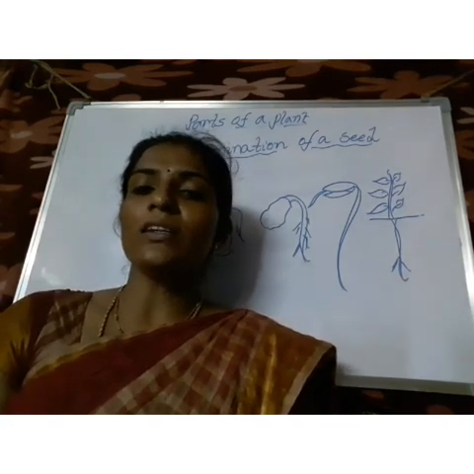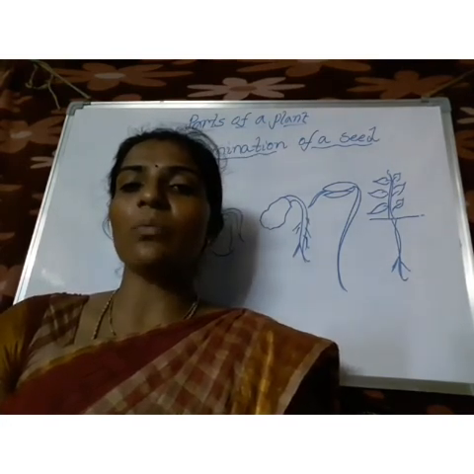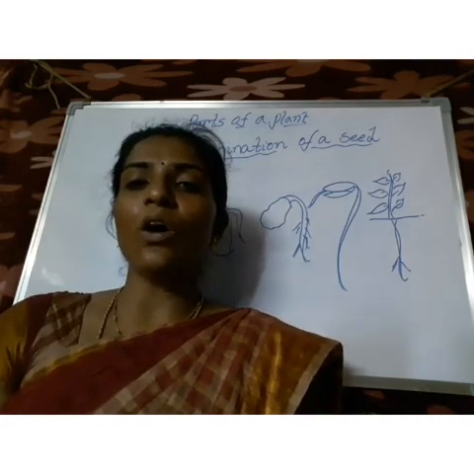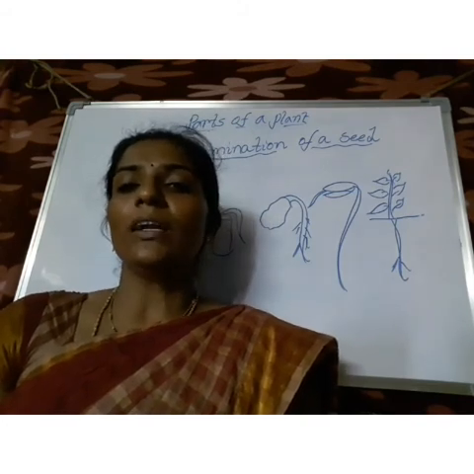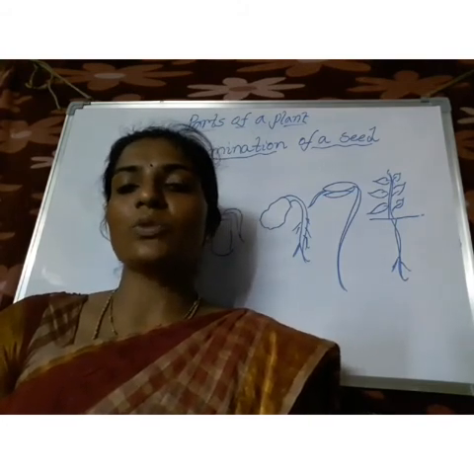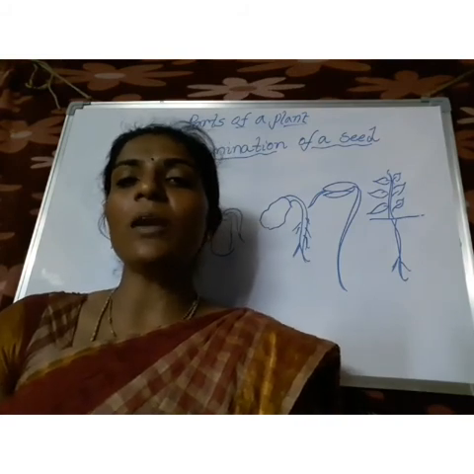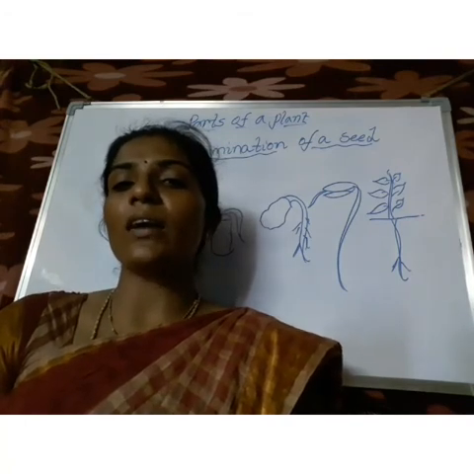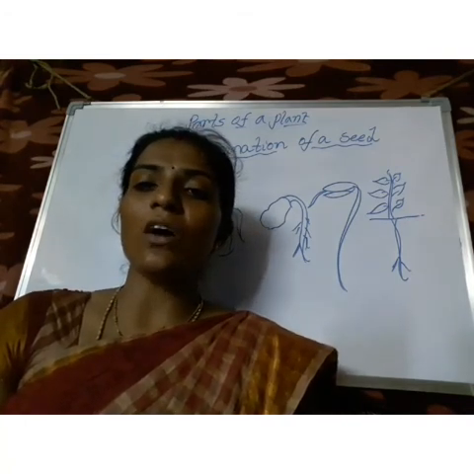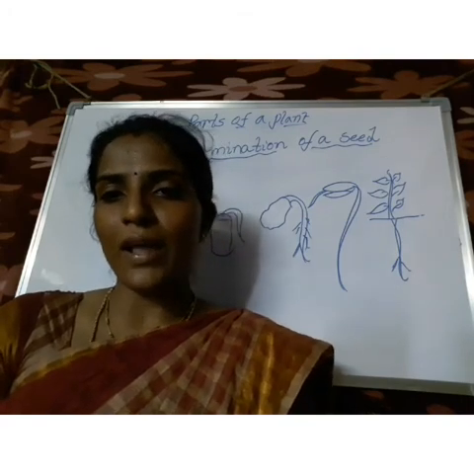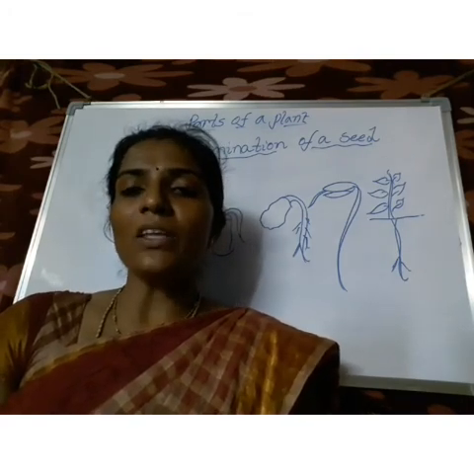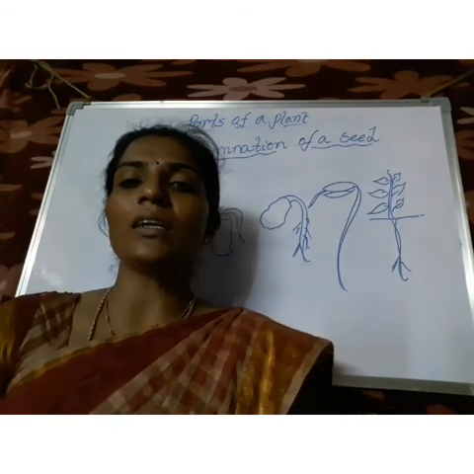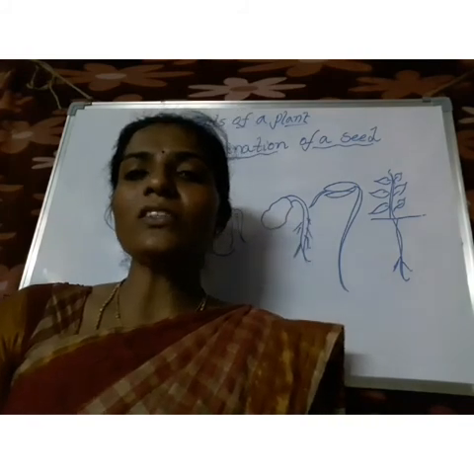And coming to the stem. The stem gives support to the plant, and it also helps in upright growth, and it passes the water and minerals to the whole plant. And coming to the third part, the leaf. We call the leaf the kitchen and food factory of a plant, and it also helps in the process of transpiration. Cabbage and mint are leaf stored foods.